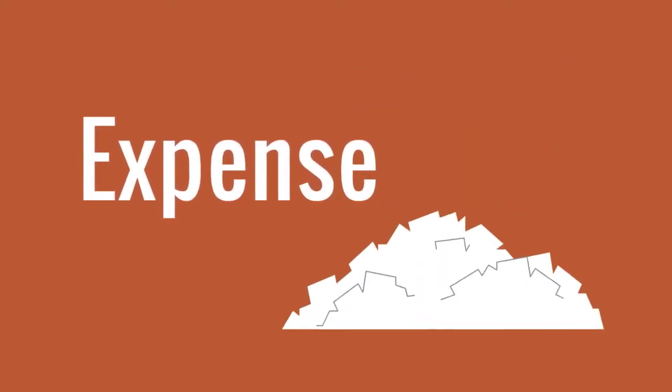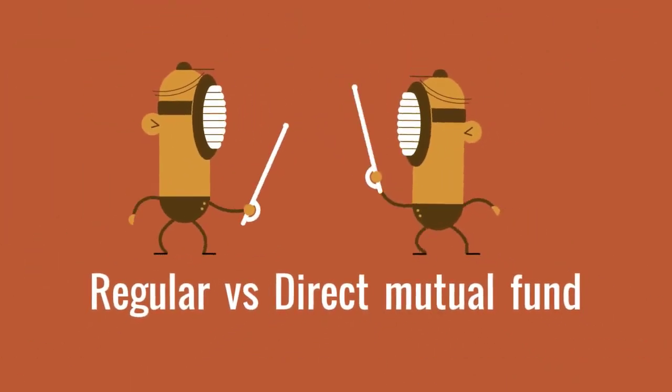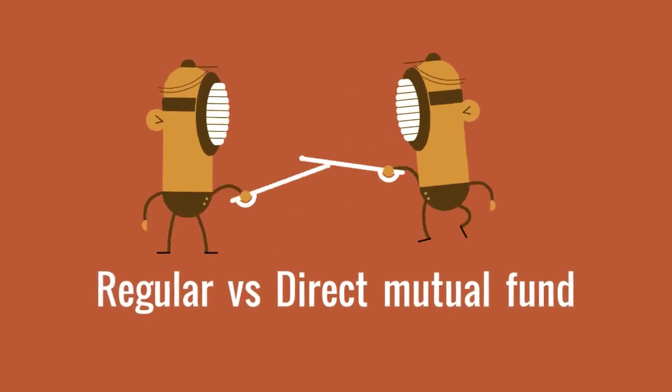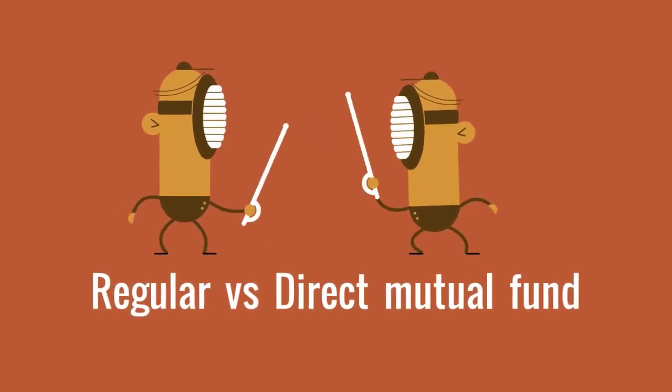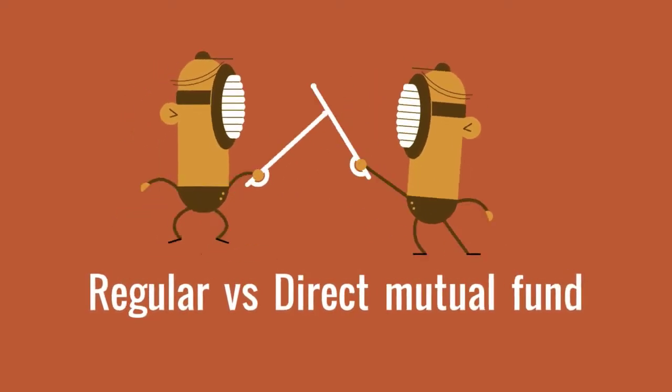Well, over the last few years, SEBI has categorized the expense ratio and they are in a particular range. However, one thing which a lot of investors are not aware of: each and every mutual fund is available in two categories. One is a regular mutual fund, the other is called the direct mutual fund.